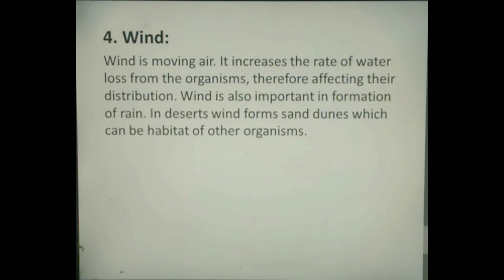Wind. Wind is moving air. It increases the rate of water loss from the organisms, therefore affecting their distribution. Wind is also important in formation of rain. In deserts, wind forms sand dunes which can be habitat of other organisms.